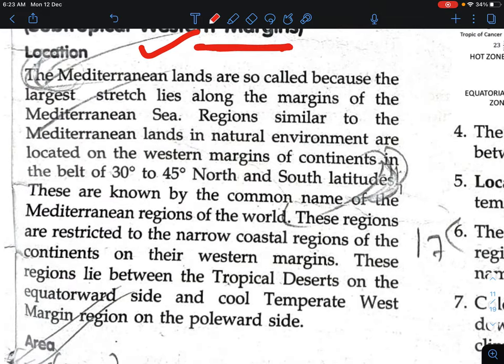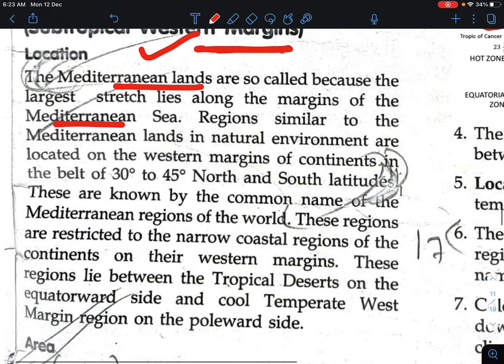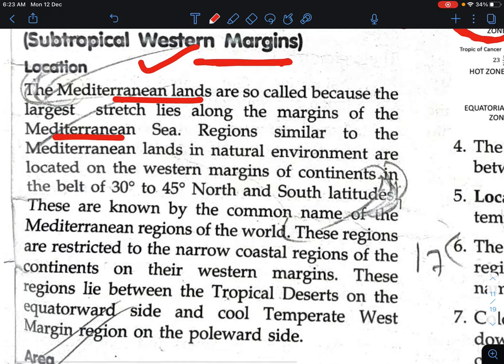The Mediterranean lands are so called because the largest areas lie along the margin of the Mediterranean. Why do we call it Mediterranean land, Mediterranean region or Mediterranean type of climate? Because the largest areas of land lie along the margin of the Mediterranean Sea.